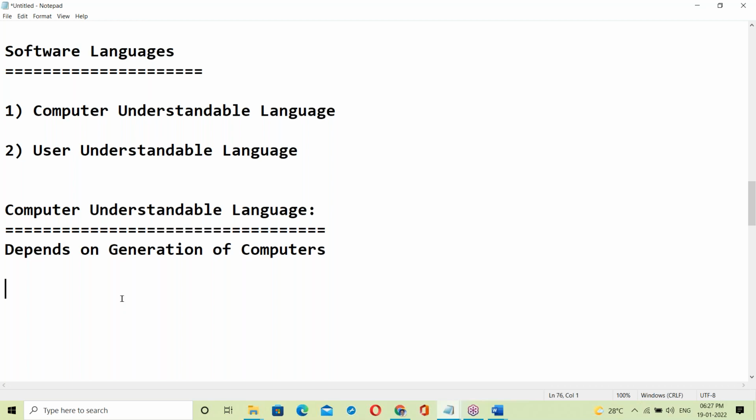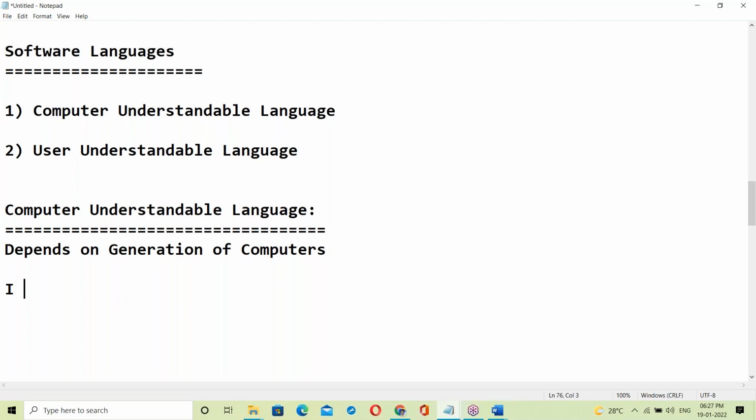No idea? Okay, let me explain. Pranav, you say there are 12 generations? Maybe you are thinking of the processors like i3, i5, i7, i9, something like this. Okay, totally there are 5 generations.